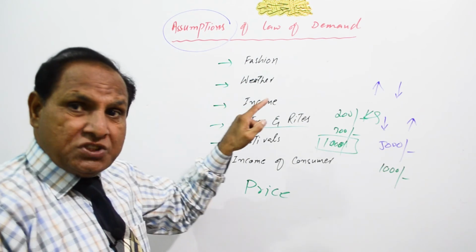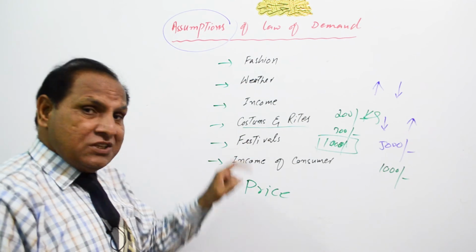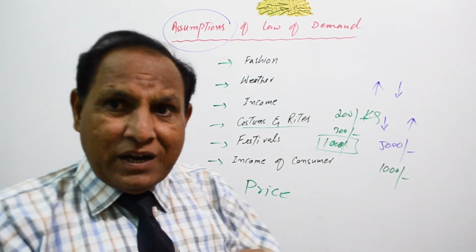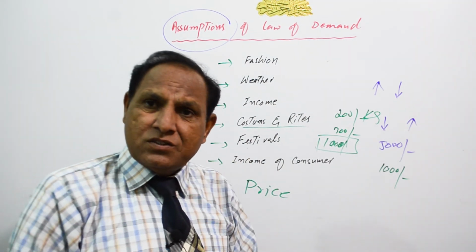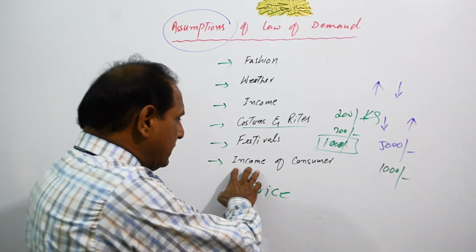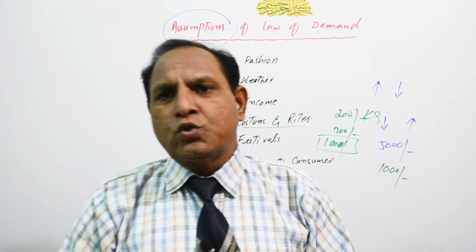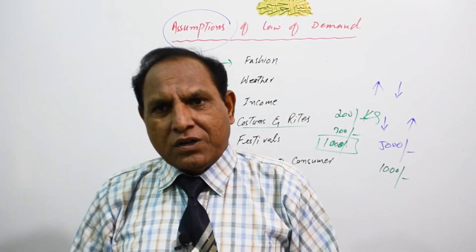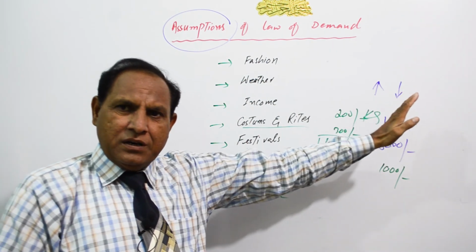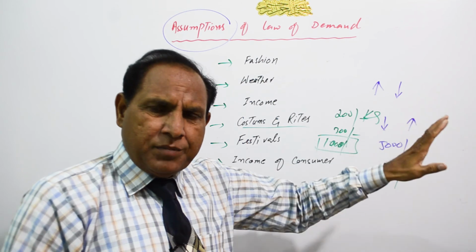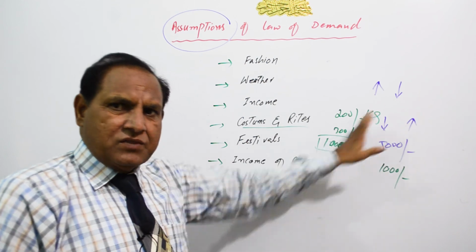There should be no change in weather, no change in fashion, no change in income, no customs or rights coming ahead in the near future, and no festival going to take place in the near future, and the income of the consumer should also remain similar. If these conditions are stationary, our law of demand will be applicable, otherwise it will not be applicable. These factors affect the law of demand.